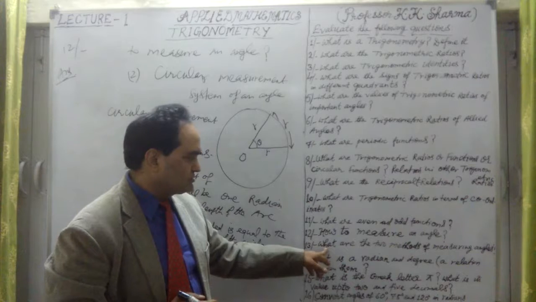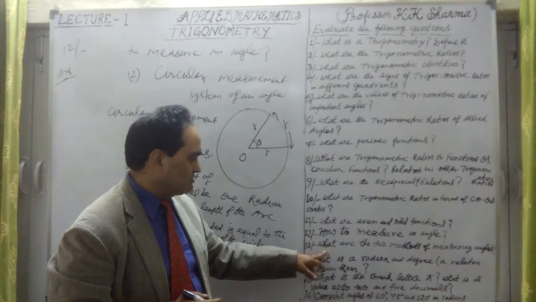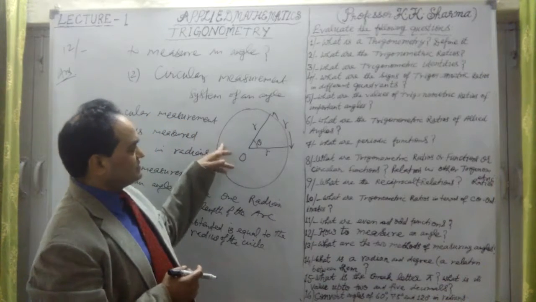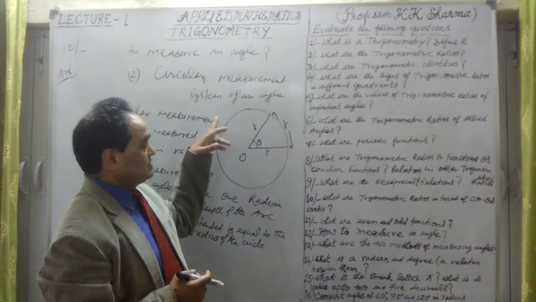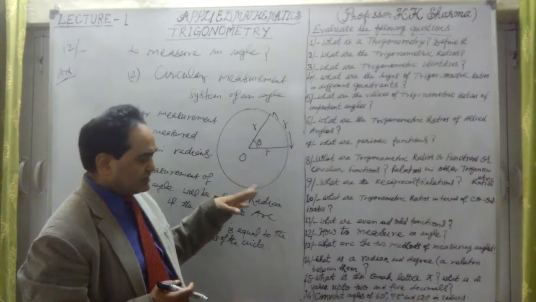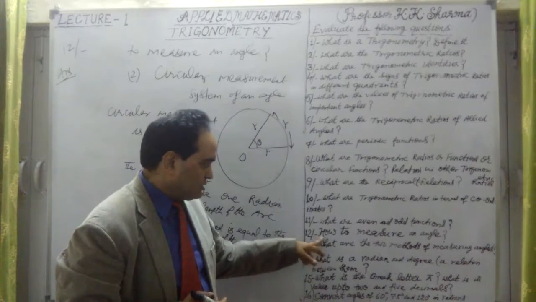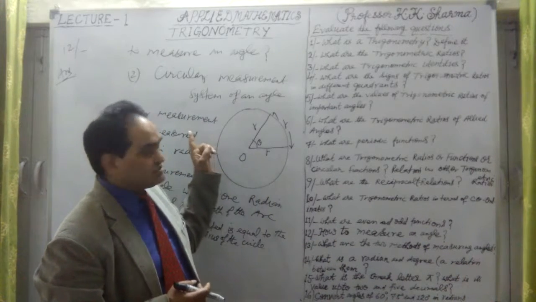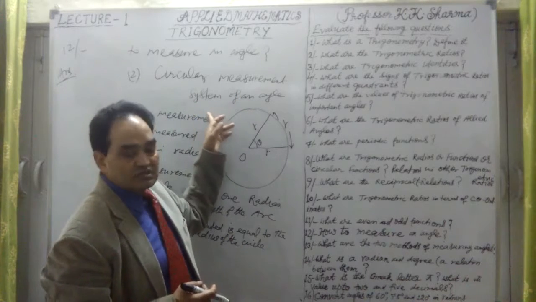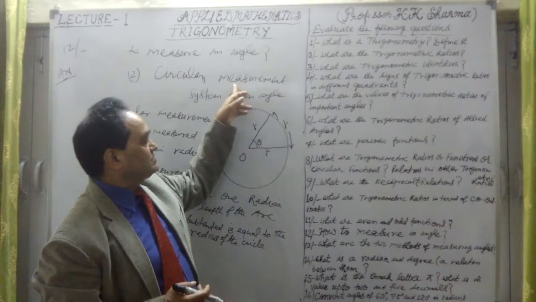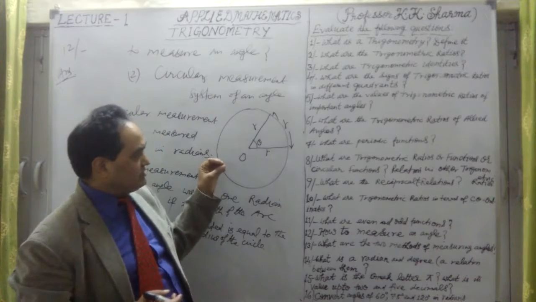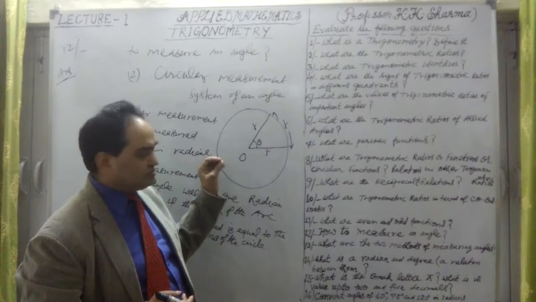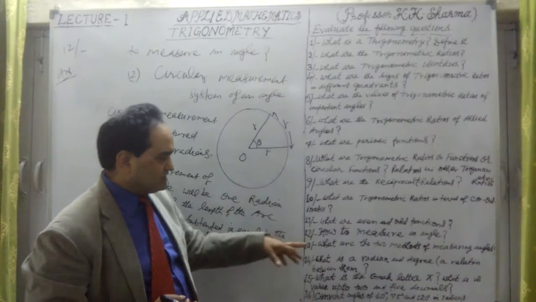What are the two methods of measuring angles? The angle is measured in two ways, either in radians or in degrees, minutes or seconds. First is sexagesimal measurement, second is circular measurement. In the sexagesimal measurement, one right angle is divided into 90 degrees, 1 degree into 60 minutes, and 1 minute into 60 seconds.